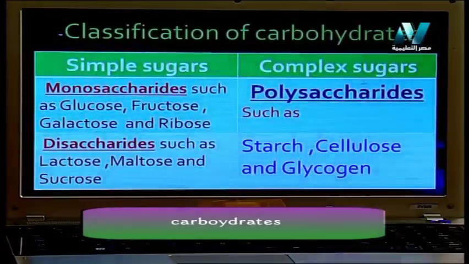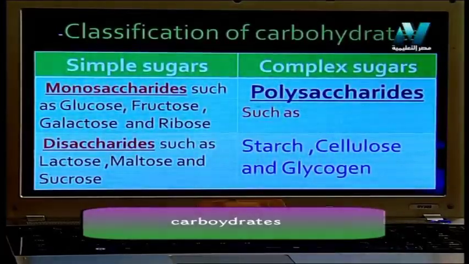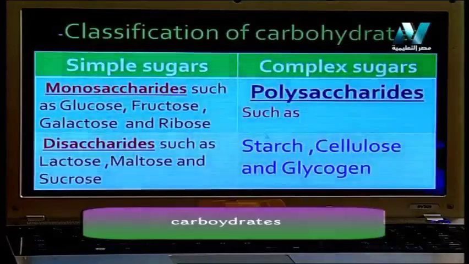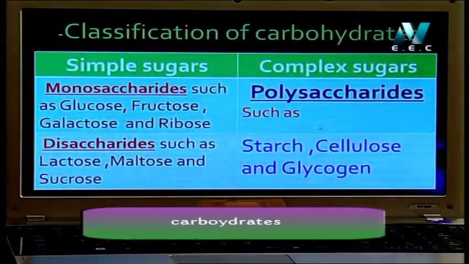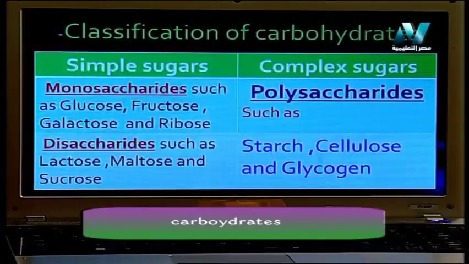But complex sugar, we call it polysaccharides. This sugar has poly, meaning many. That means it has 3, 4, 5 or more molecules of the sugar. We have starch, cellulose, and glycogen. يبقى عندي 2 types of sugar, simple sugar and complex sugar.